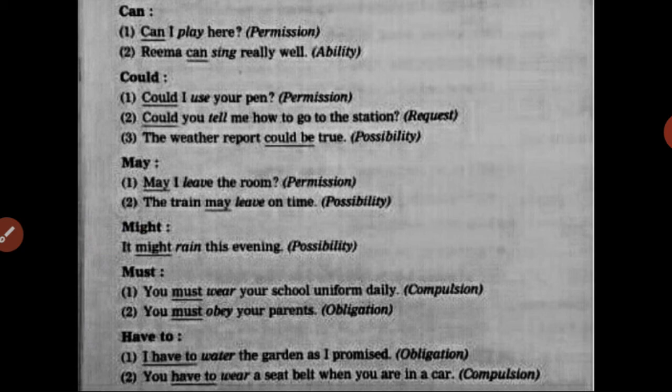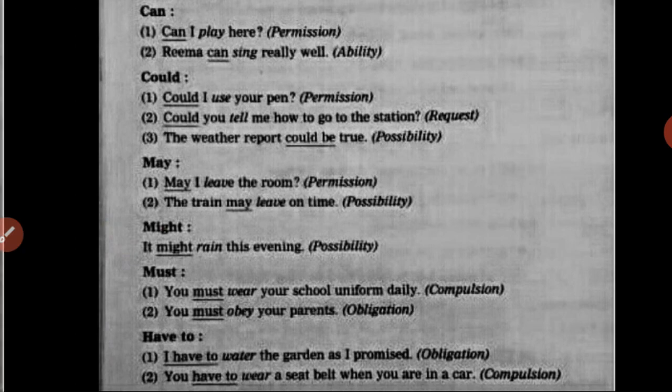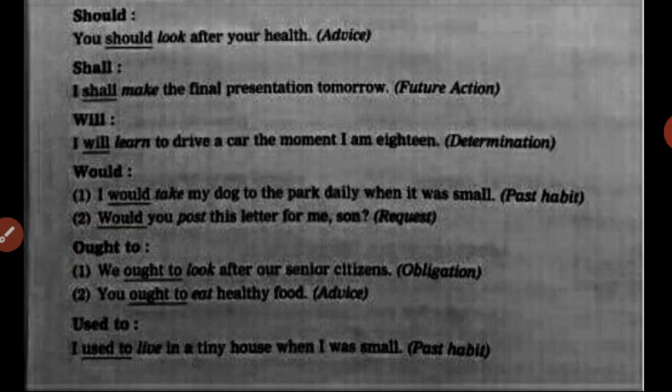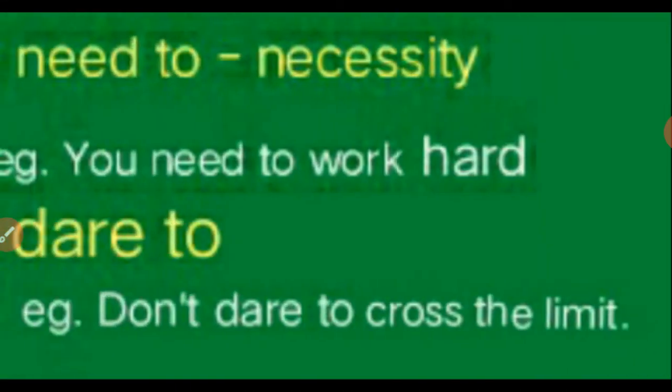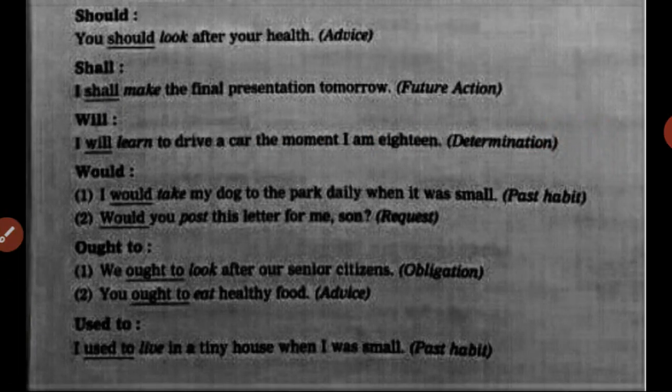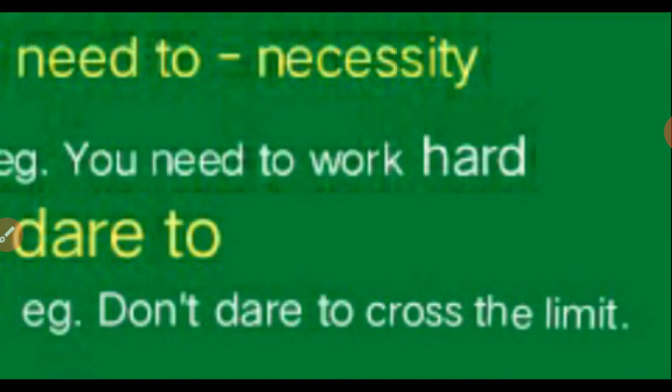So you must remember the words like permission, ability, request, possibility, compulsion, past habit, obligation, etc. to keep them in mind better. So once again, remember all these modal auxiliaries work as helping verbs to express tense, mood and voice. So this is all about modal auxiliaries. I hope you will find this video helpful.